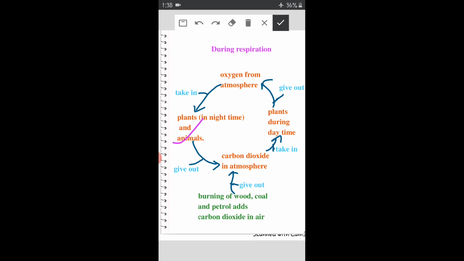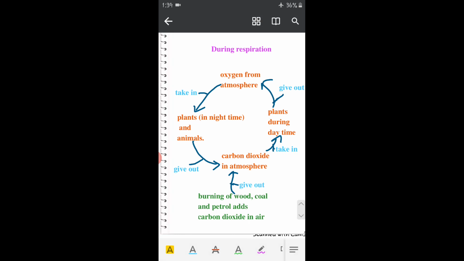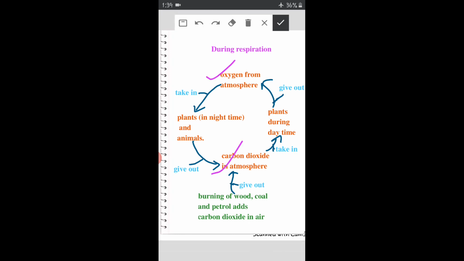plants in night time, which gives out carbon dioxide, and animals also give out carbon dioxide as usual, and plants during daytime perform photosynthesis, which gives out oxygen. So this is how balance of carbon dioxide and oxygen is maintained in atmosphere.